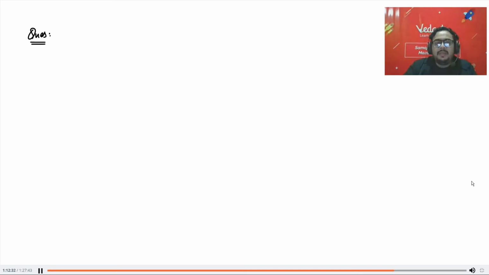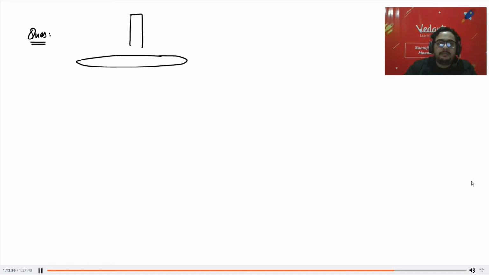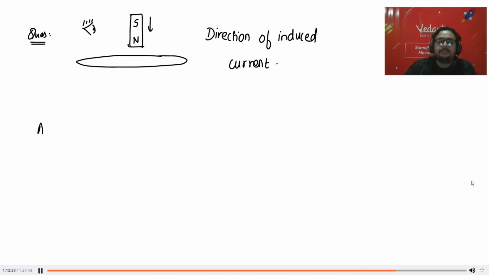So you have to tell me the direction of induced current as seen by the eye. Direction of induced current. A is clockwise.